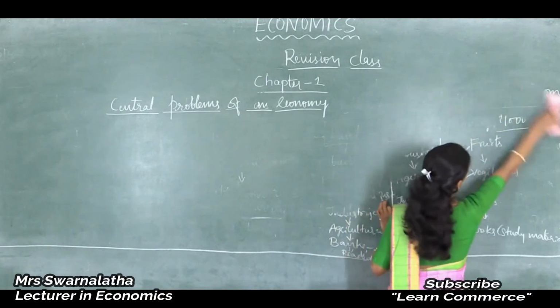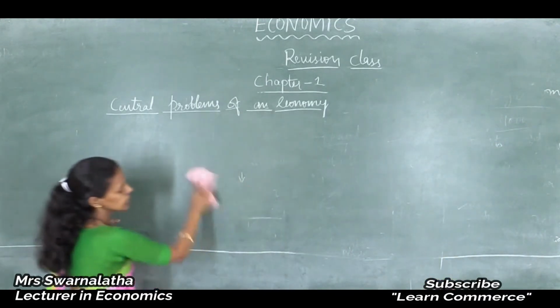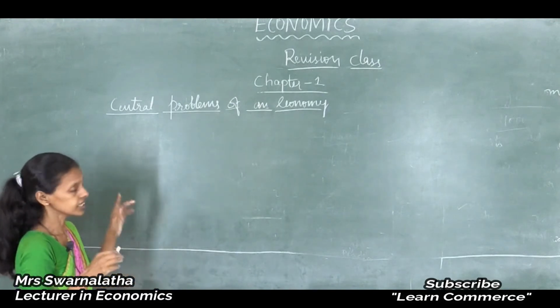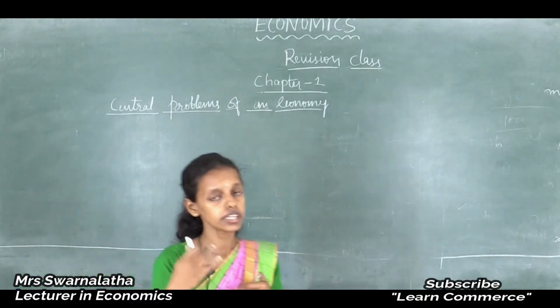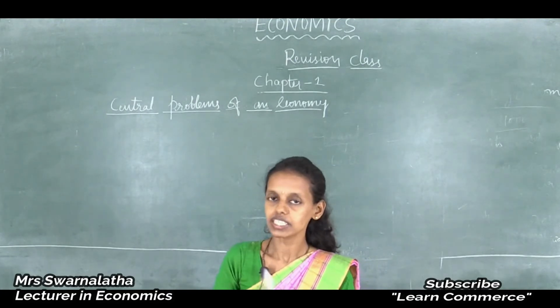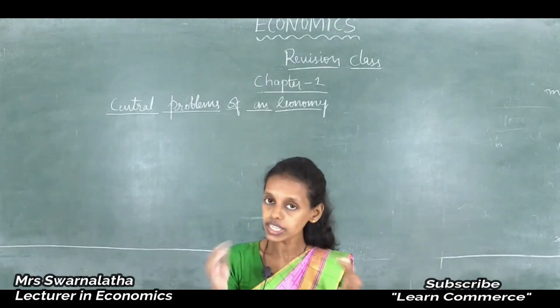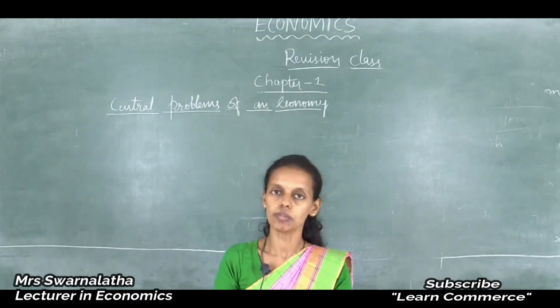Every economy is facing one or other kind of problems, either a developed economy, underdeveloped economy or less developed economy. Countries like USA, Japan, India, Pakistan or any other countries are all facing their own economic problems.